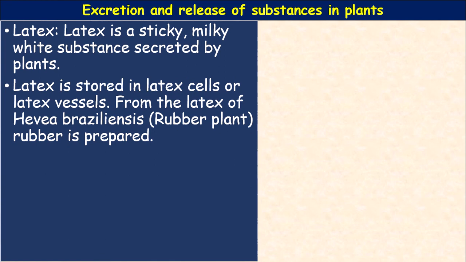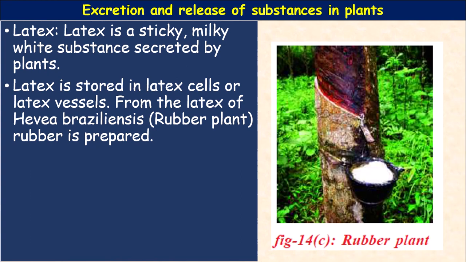Euphorbia. The latex is stored in latex cells, separate cells, just like resins in the resin passages, which are special tissue present in those plants. Here latex is stored in the latex cells or latex vessels. From the latex of Hevea braziliensis, also called the rubber plant, rubber is prepared. This is the milky substance which is produced, and it is used in the preparation of rubber.